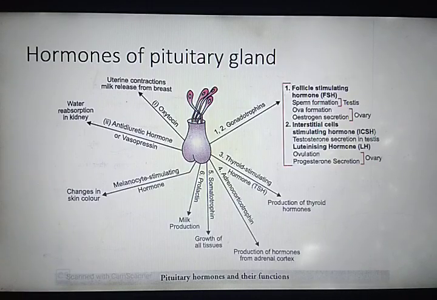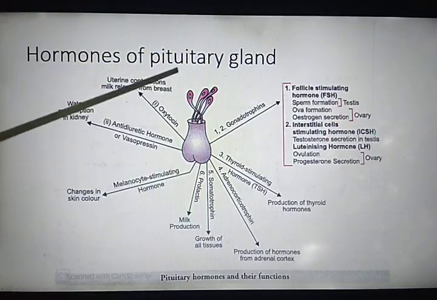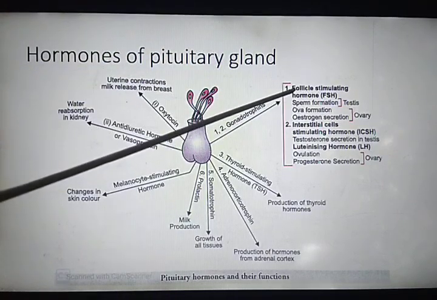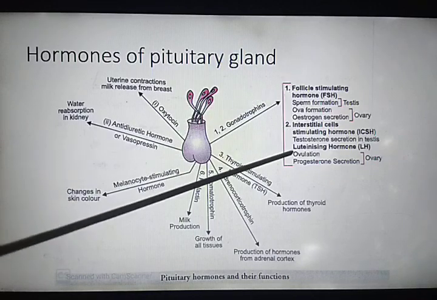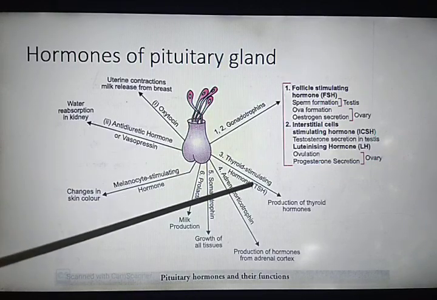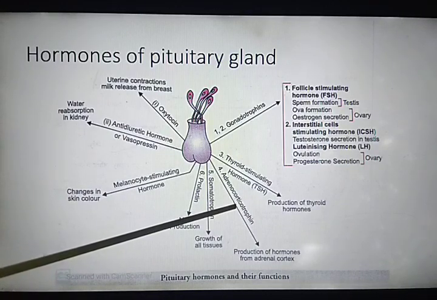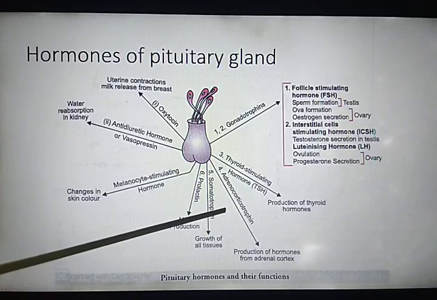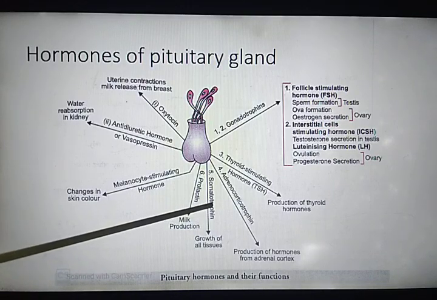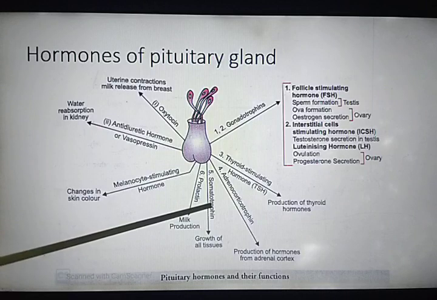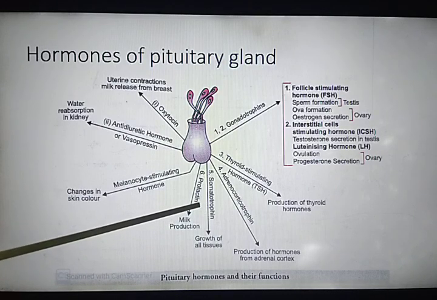First of all, hormones of pars distalis. Pars distalis releases 6 hormones, that is follicle stimulating hormone, luteinizing hormone, thyroid stimulating hormone, also known as TSH, adrenocorticotropic hormone, somatotrophic hormone, or we can say growth hormone, and prolactin.